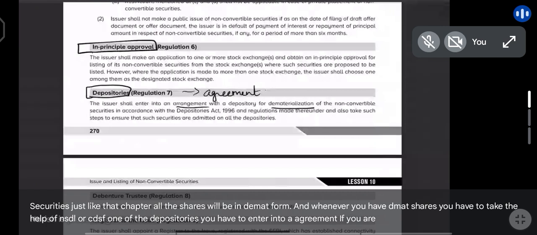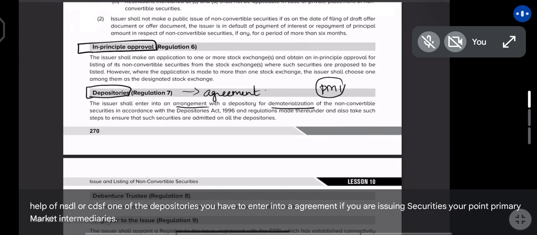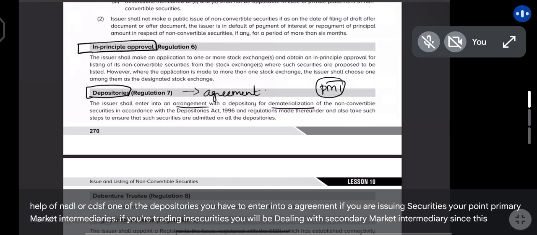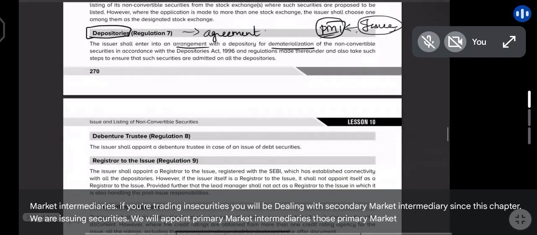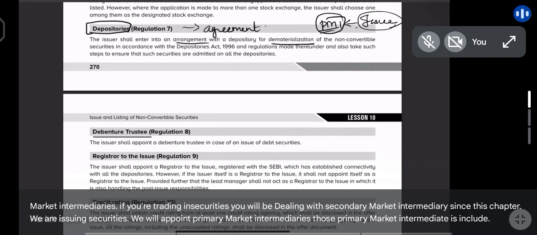If you are issuing securities, you appoint primary market intermediaries. If you're trading in securities, you will be dealing with secondary market intermediaries. Since in this chapter we are issuing securities, we will appoint primary market intermediaries. Those primary market intermediaries include debenture trustee.